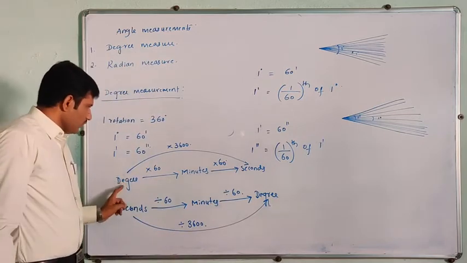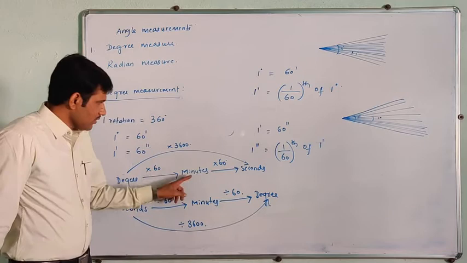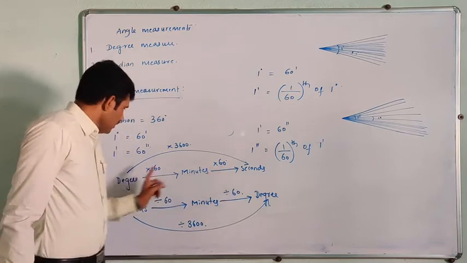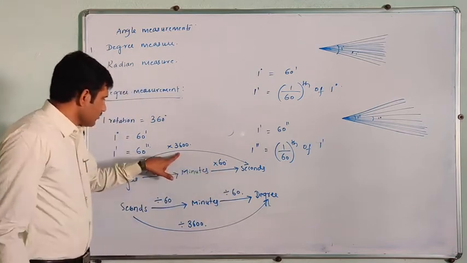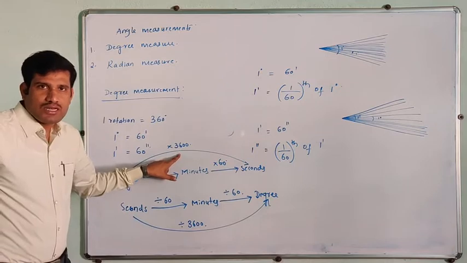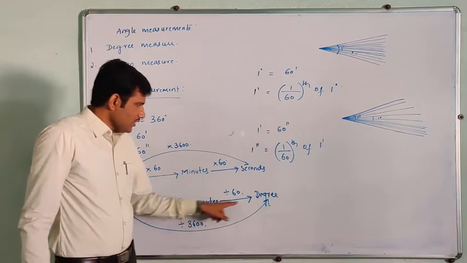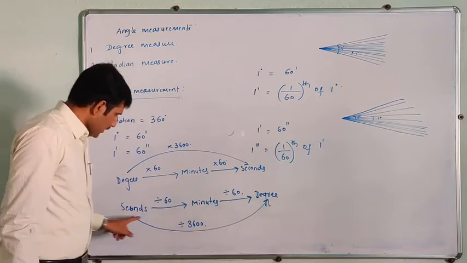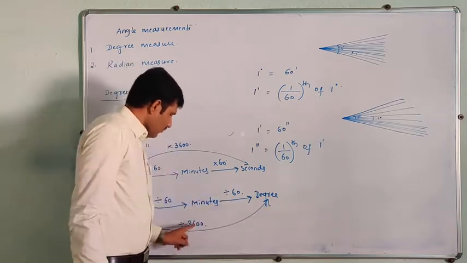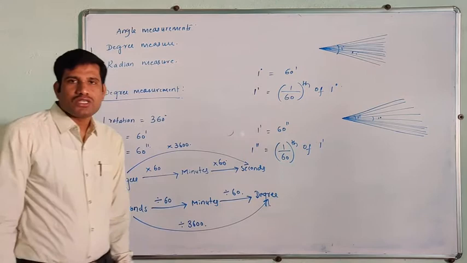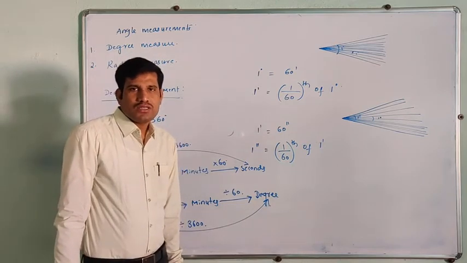If you want to convert degree to minutes, multiply by 60. Minutes to seconds, again 60. So degree to seconds directly, that is multiply by 3600. Similarly, seconds to minutes, divide by 60. Minutes to degree, again divide by 60. Seconds to degree directly, you have to divide it by 3600. Is it clear, students? Right?